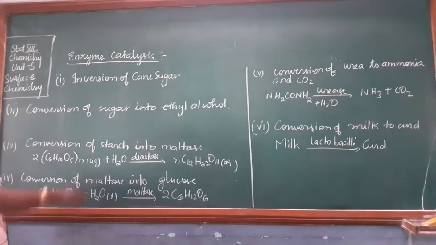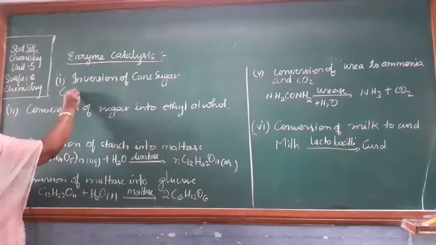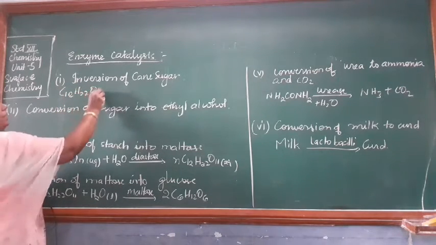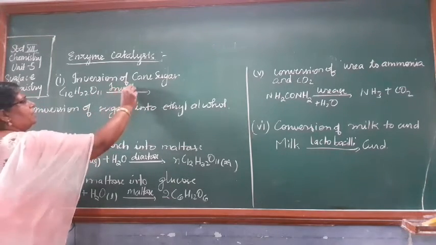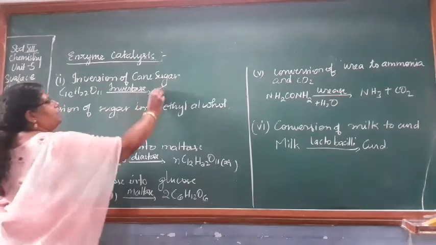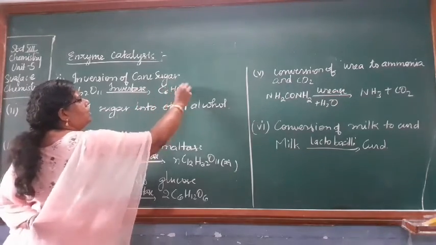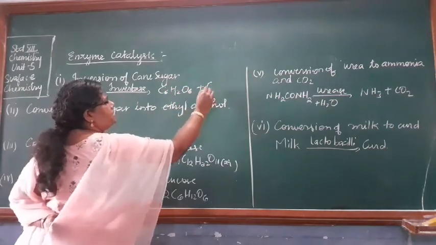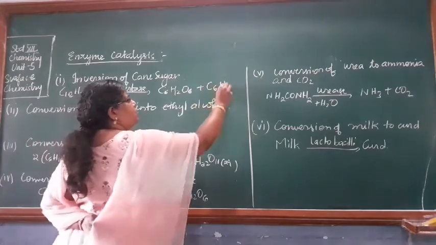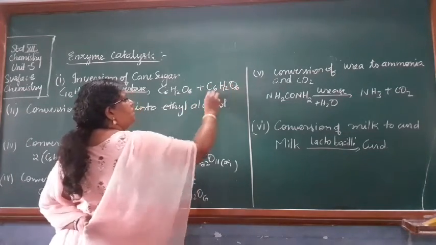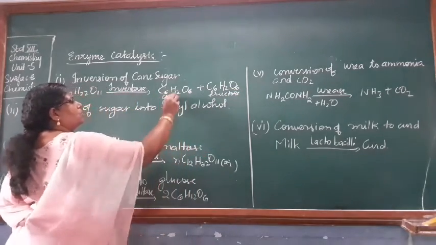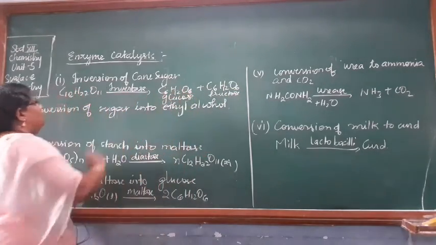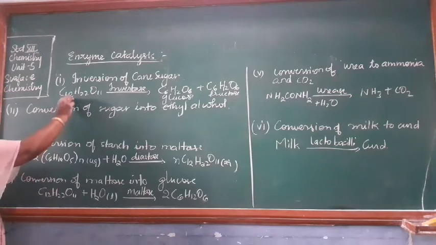Cane sugar is C12H22O11. This is your sucrose. The invertase enzyme will convert it into C6H12O6 glucose plus C6H12O6 fructose.